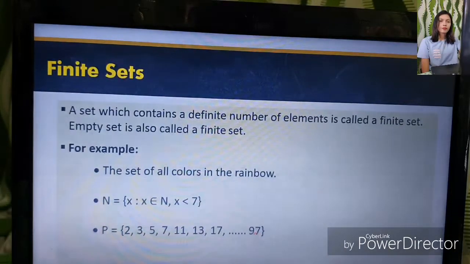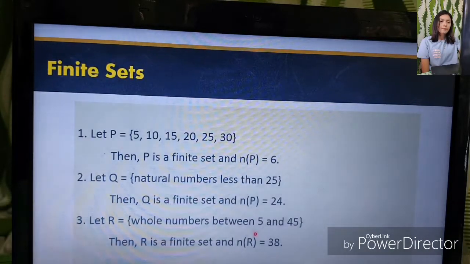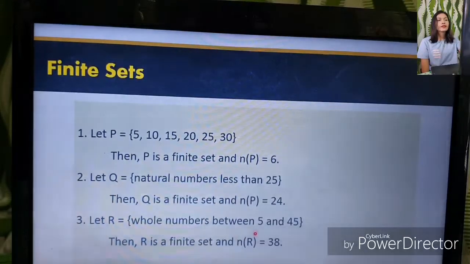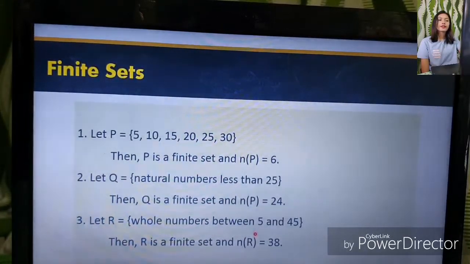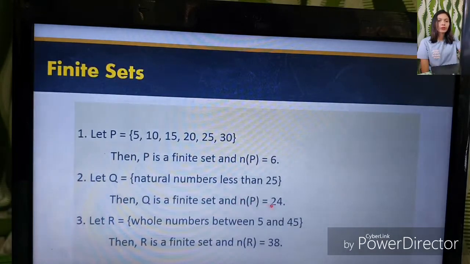Okay, first example: P is a finite set which has a cardinal number of 6. And number 2, it is also a finite set and it has a cardinal number of 24. And number 3 is 38, the whole numbers between 5 and 45. If we were to count that one, there are 38 elements, so the cardinal number is 38.